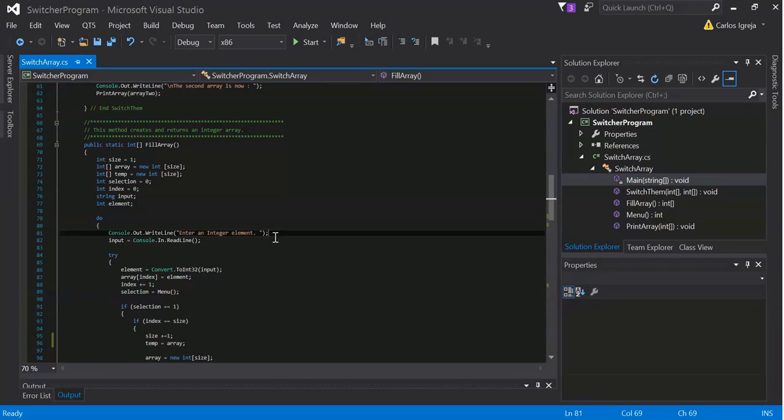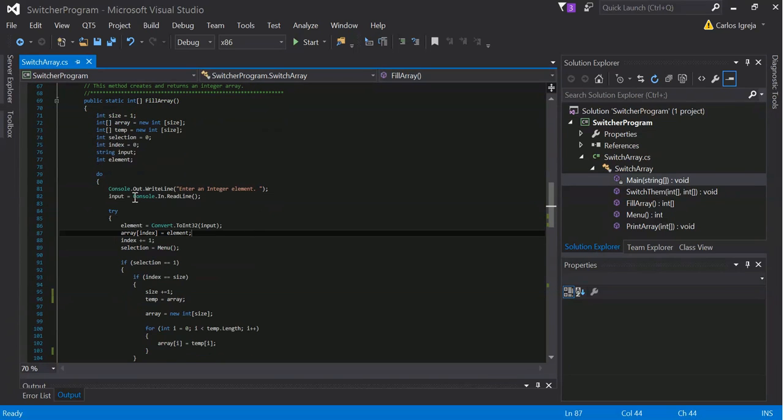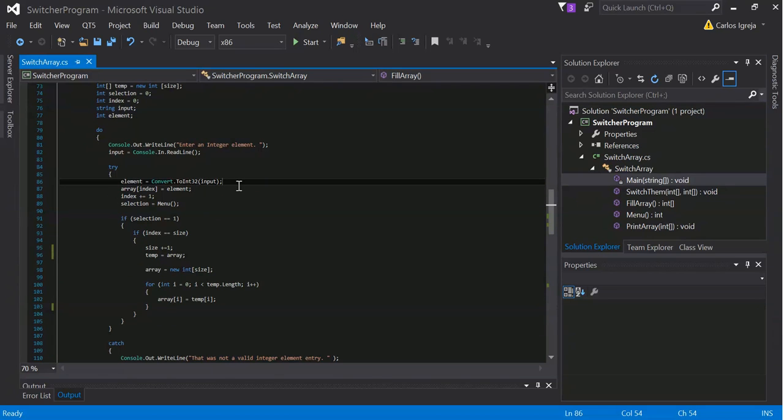So this is where it asks the user to input an integer. Over here it checks the integer. We have the try catch for the exception handling. Store the element here, and then we store the element in the array.